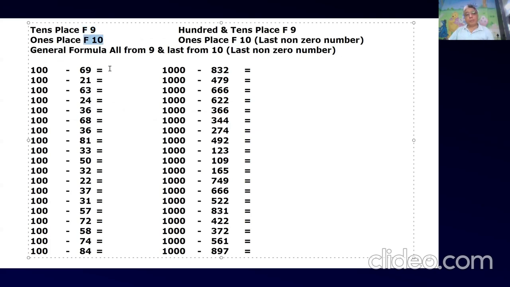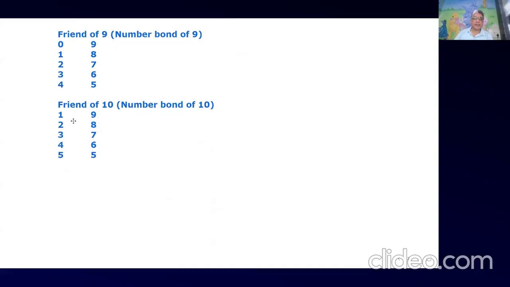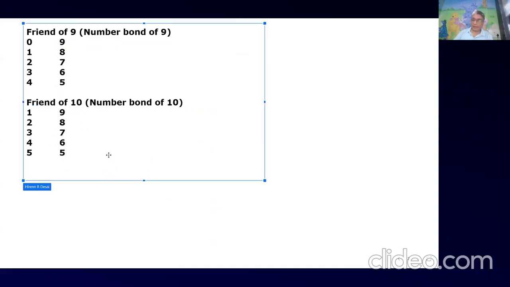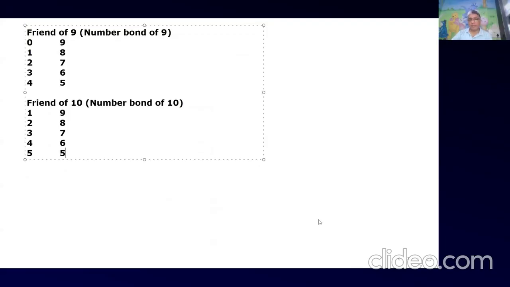If you want to subtract this, I'm just showing how difficult it is if you don't use the Vedic method. This is the Vedic method, right? Now without the trick, listen very carefully, everyone.